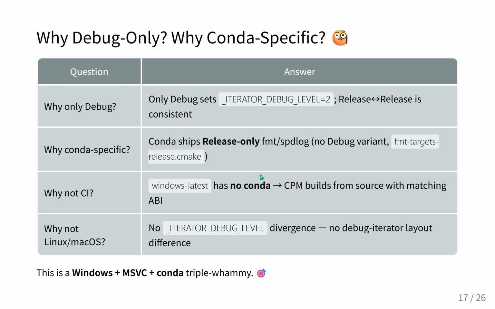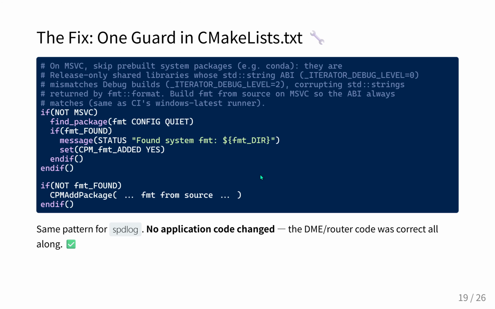Wow. So understanding the precise mechanism of the ABI mismatch, we move to the solution. How do you prevent a build system from silently injecting a toxic release DLL into a debug executable? Well, the developer implemented a remarkably concise fix inside the CMakeLists.txt configuration file. They just wrapped the dependency import in a simple guard, if not MSVC.